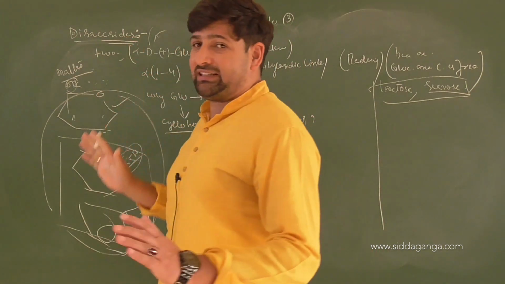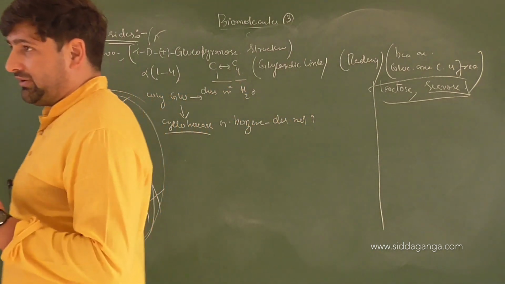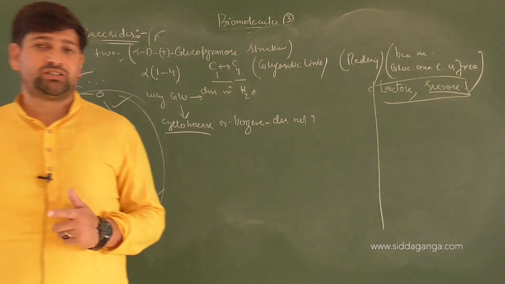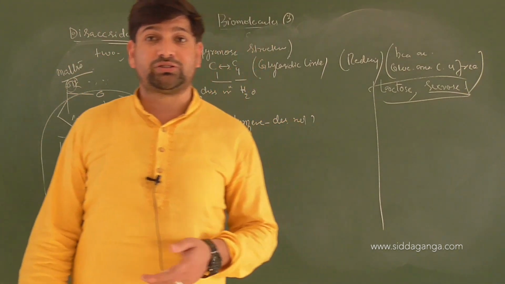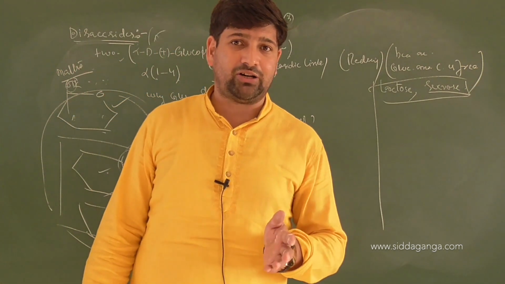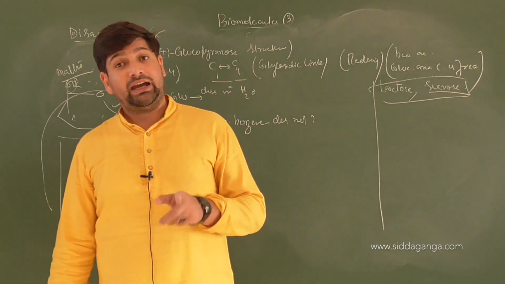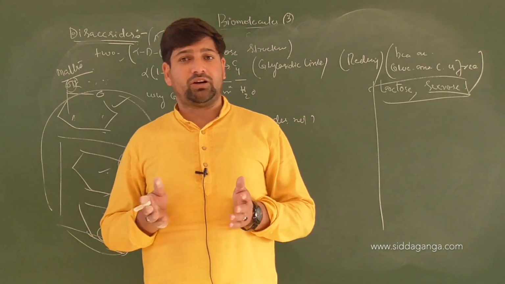Did you understand this disaccharide clearly? Which one? Maltose. What's the link in maltose? Alpha 1,4. What are the two units it's made up of? Glucose plus glucose. Which glucose? Alpha D glucose plus alpha D glucose. Tell me the optical rotation of each glucose, whether alpha or beta. Optical rotation is 52. Actually, it is made from alpha and beta units, but on equilibration, the net optical activity becomes 52.